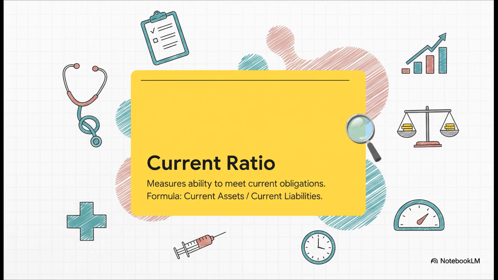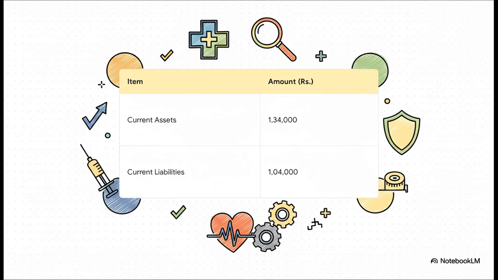Okay, the first tool from our doctor's bag is the current ratio. And the formula, it's so simple, beta. It's just current assets divided by current liabilities. Remember, current just means within 1 year. So assets we can turn into cash within a year, divided by bills we have to pay within a year. Easy peasy.